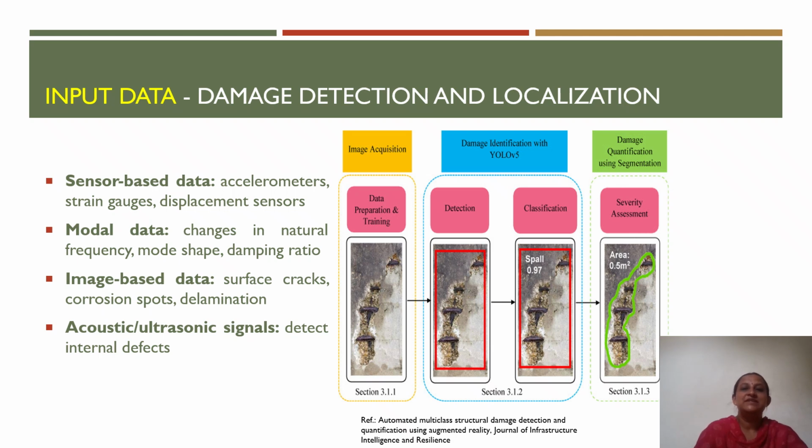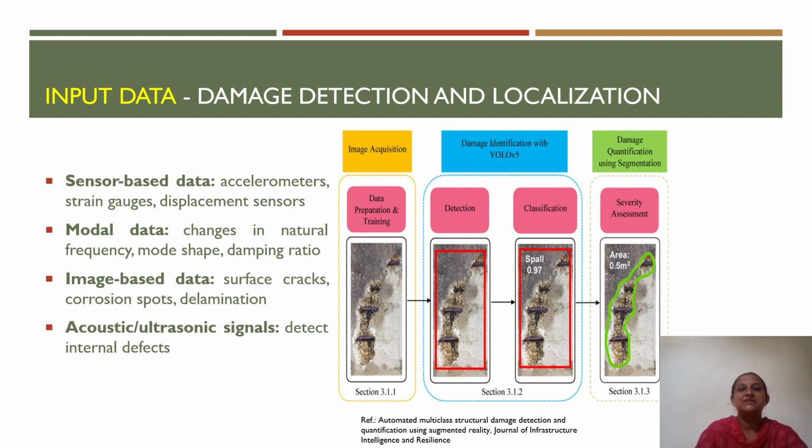Acoustic and ultrasonic signals are also valuable because they can reveal internal defects that are not visible from the surface. Together, these data sources provide the information needed for accurate damage detection and localization. Once input data are collected, machine learning and deep learning algorithms can analyze the pattern and identify where damage is present and where it is located.